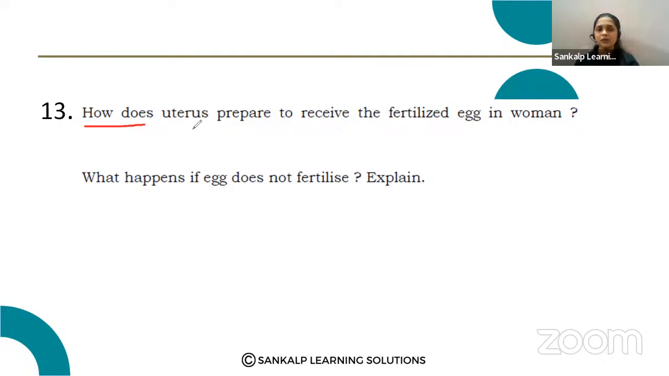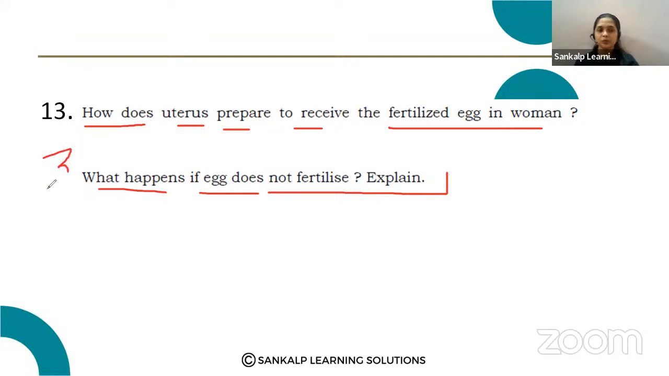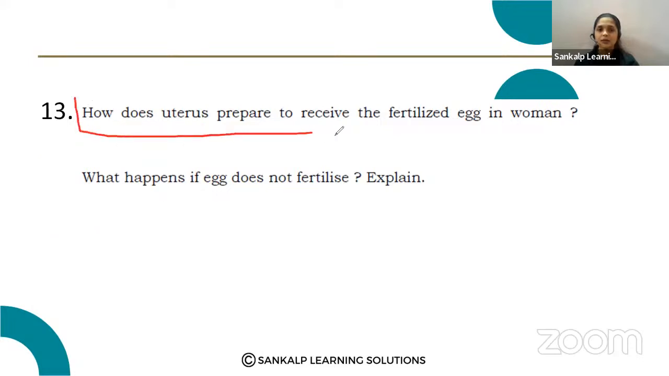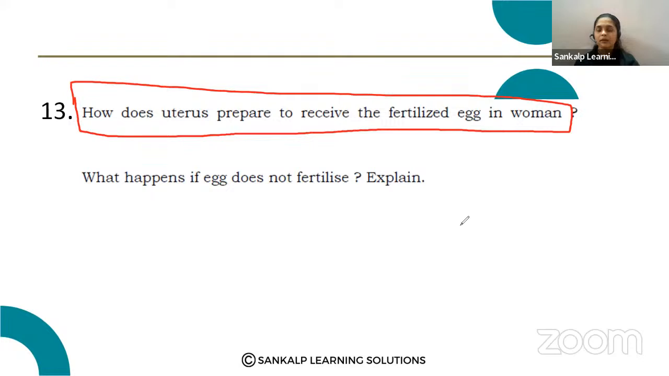Here, how does the uterus prepare to receive the fertilized egg in a woman? Second question, what happens if the egg does not fertilize? Explain. So this will be a 3 mark or 4 mark question. How should you write the answer? First one, take this one. How does the uterus prepare to receive the fertilized egg in a woman? Write this question.